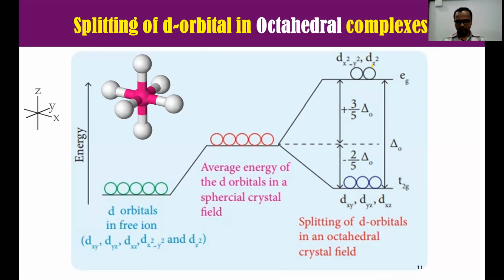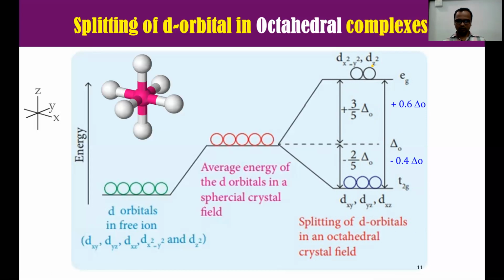Now see carefully. What is the decrease in energy? It is minus 2 by 5. That minus sign is due to the decrease in energy. For EG, there is a plus sign, plus 3 by 5. The plus sign is for increased energy. Okay. Total it is delta O. Delta O, with O for octahedral complex, is the energy gap. We are going to see different complexes.